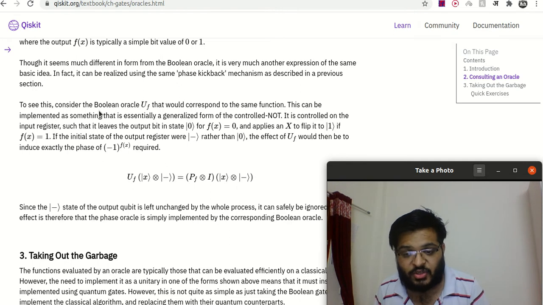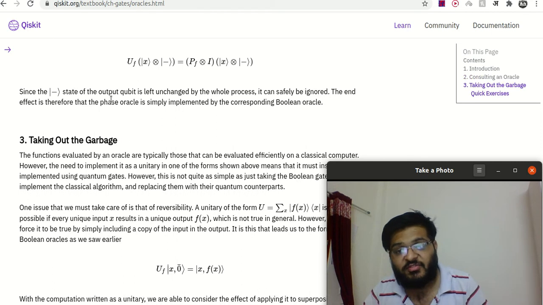So the unitary operation on |x>|-> is equal to the phase operator on |x>, and identity operator on |->. Since the minus state of the output is left unchanged by the whole process, it can be safely ignored. The end effect is therefore that the phase oracle is simply implemented by the corresponding Boolean oracle.